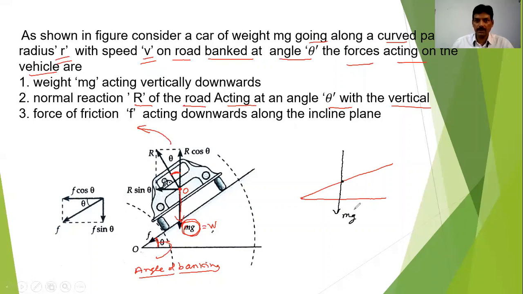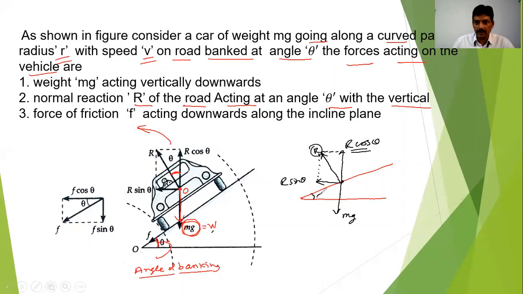This is nothing but mg. This one is r cos theta. Then this is the normal reaction R, which is divided into two rectangular components. So we have to see how this one is r cos theta and this one is r sin theta.